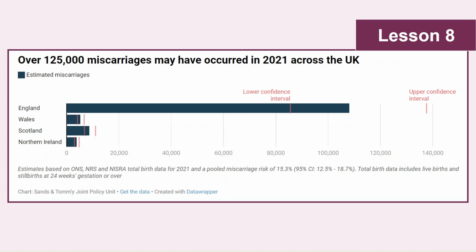And yet, regardless of how common it is, it's an issue which continues to be fairly taboo and not really discussed openly. Given the nature of miscarriage and the lack of frank conversation about incidences, it's obviously really difficult to get an exact figure on how many miscarriages have happened. But the charities SANDS and Tommy's have estimated it's somewhere in the region of 110 to 120,000 miscarriages within the